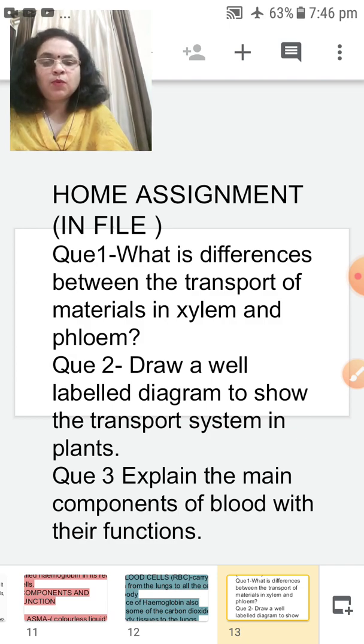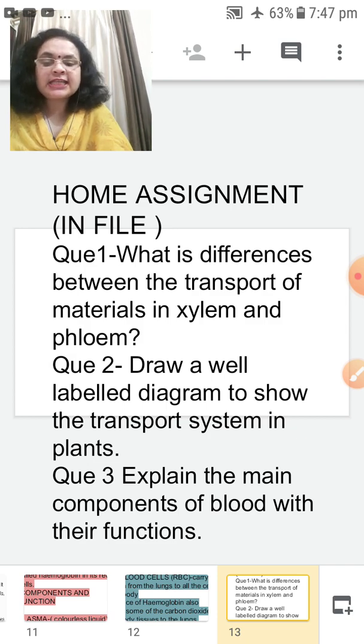Question number 1: what are the differences between the transport of material in xylem and phloem? In this question you have to explain about xylem and phloem, and how they function in the transportation system of the plant. Okay, next question is: draw a well-labeled diagram to show the transport system in plants. You can take help from this same lesson. The diagram which is made here, you can learn to make from this session. Again I am telling you, the diagram which you are making in your assignment is important for your final exam also.